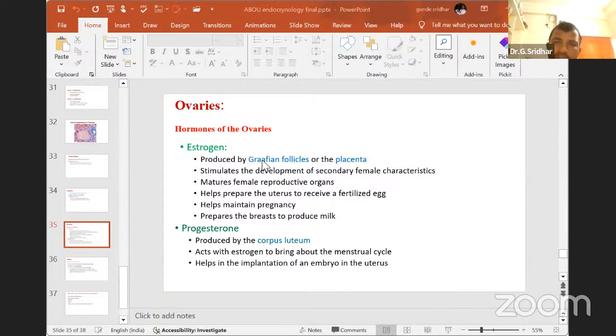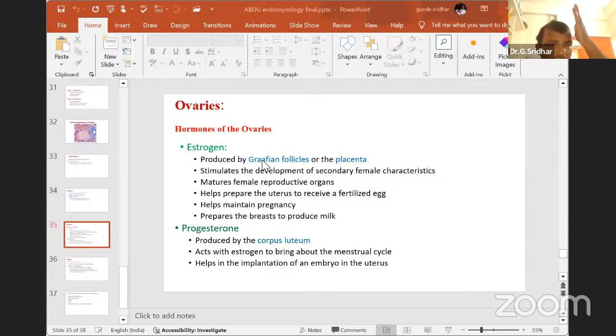Actually, progesterone does not have any role in the development of the baby, but when progesterone and estrogen are high in the blood, FSH will not be released. That is the reason that at the time of conception or pregnancy, there is no release of one more egg.